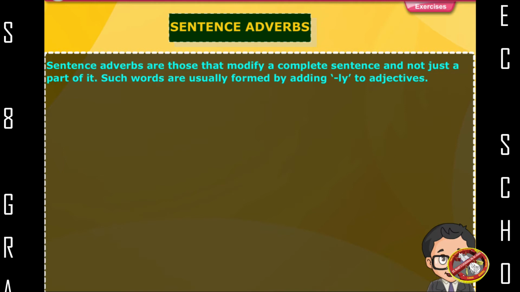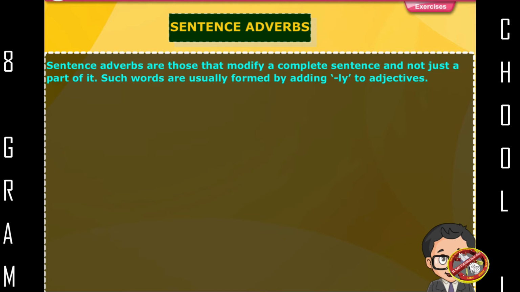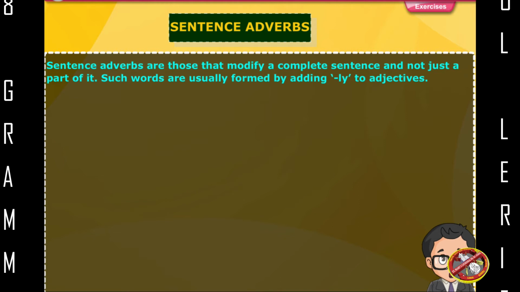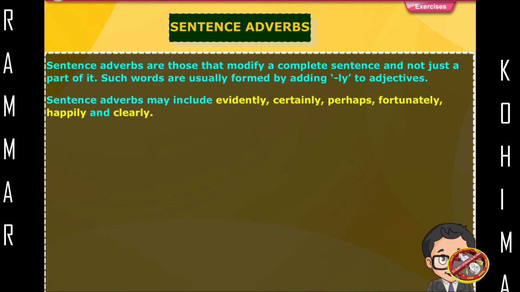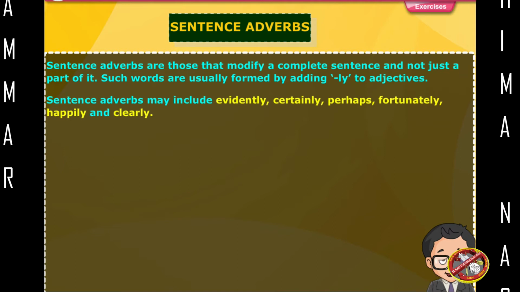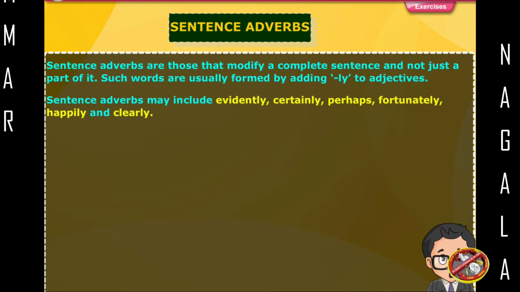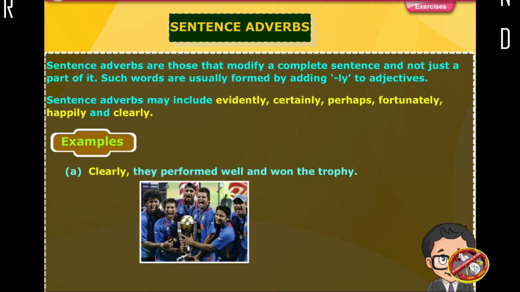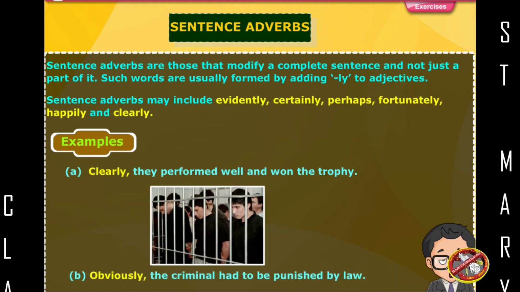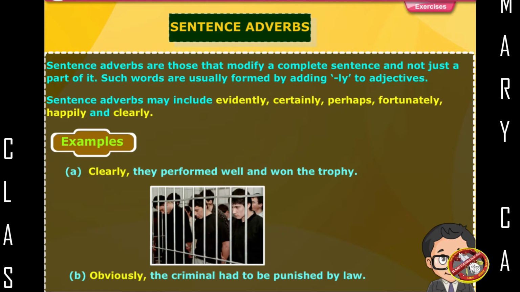Sentence adverbs. Sentence adverbs are those that modify a complete sentence and not just a part of it. Such words are usually formed by adding ly to adjectives. Sentence adverbs may include evidently, certainly, perhaps, fortunately, happily, and clearly. Examples. Clearly they performed well and won the trophy. Obviously the criminal had to be punished by law.